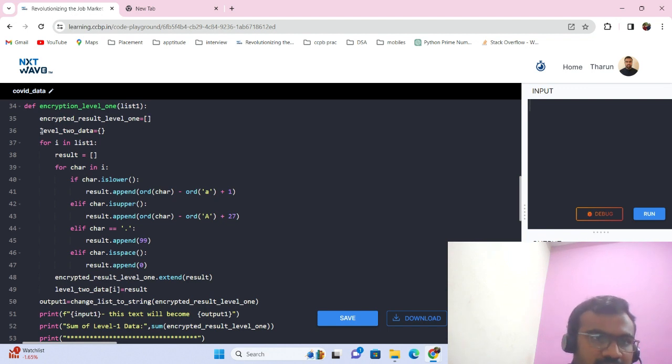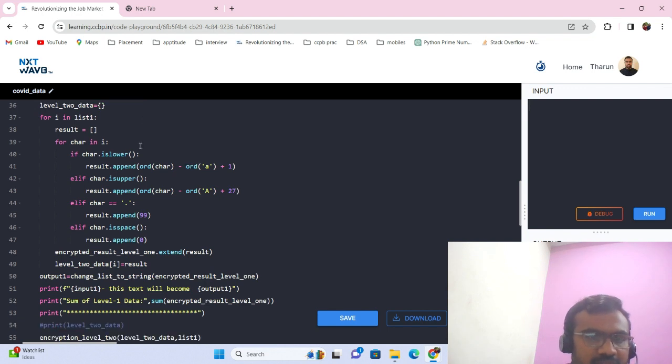And by the encryption of this data, we have to add 500. So the result we are getting in the encryption data, that shared data should be transferred to level 2. So I'm taking level 2 data as an empty dictionary.